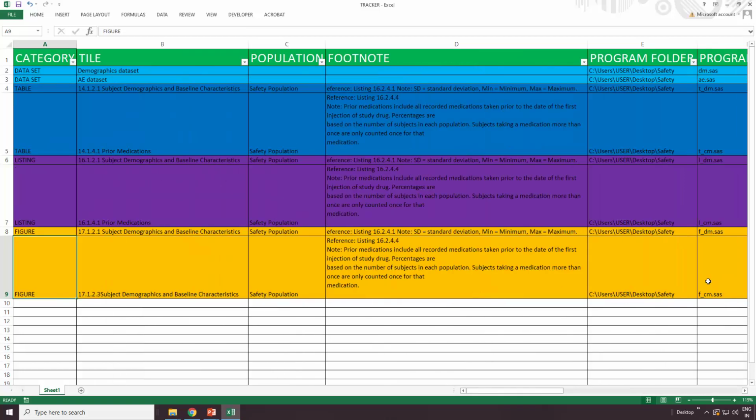Right now I just created it for up to 9 records, but in real time you will have around 200 to 300 outputs to be created, and they will be assigned to different persons. That does not mean you get 200 programmers on the same project.